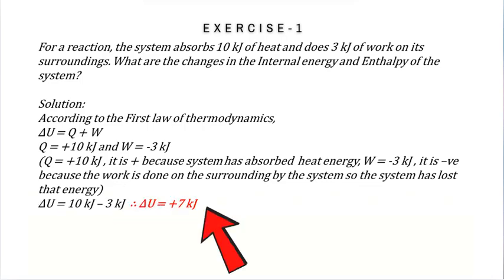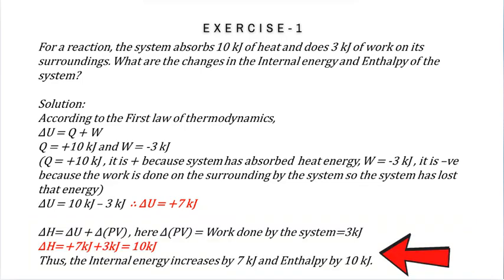Therefore, delta U equals 10 kilojoules minus 3 kilojoules, which is equal to plus 7 kilojoules. Delta H equals delta U plus delta PV. Here delta PV equals work done by the system, which is equal to 3 kilojoules. Therefore, delta H equals plus 7 kilojoules plus 3 kilojoules, equal to 10 kilojoules. Thus, the internal energy increases by 7 kilojoules and the enthalpy by 10 kilojoules.